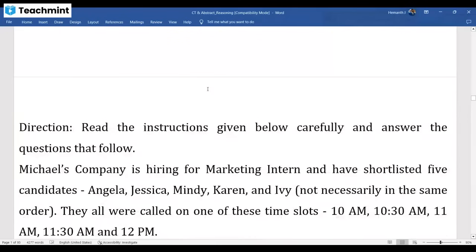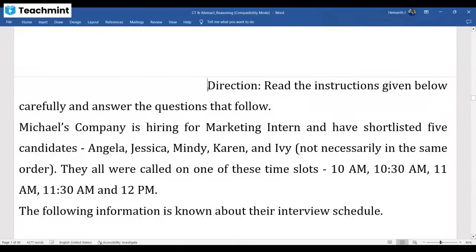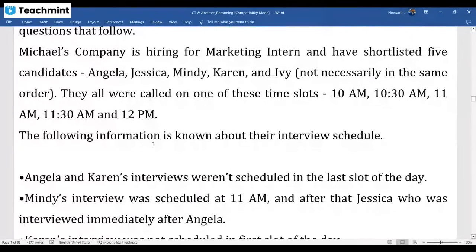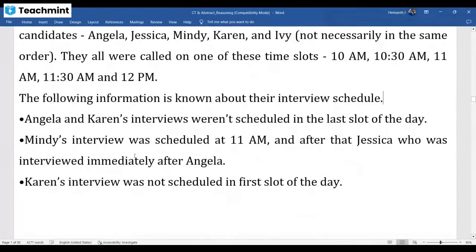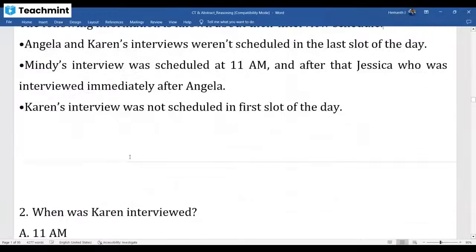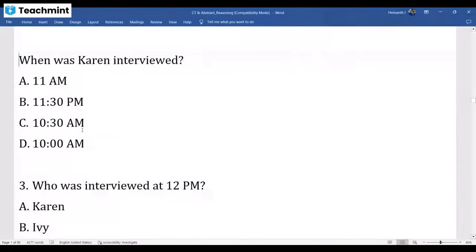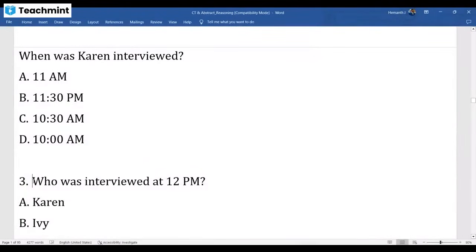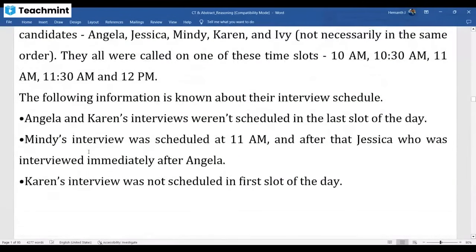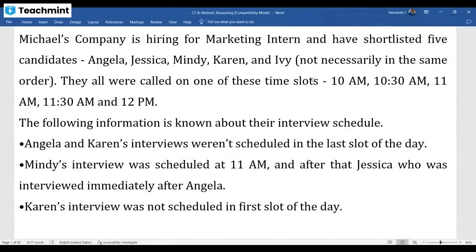The next one is one more related puzzle. This is the data. I want to know at what time Karan interviewed and who was interviewed at 12 p.m. All right. So now here, see this data, my dear friend. 5 people are there: Angela, Jessica, Mindy, Karan, and Ivy.